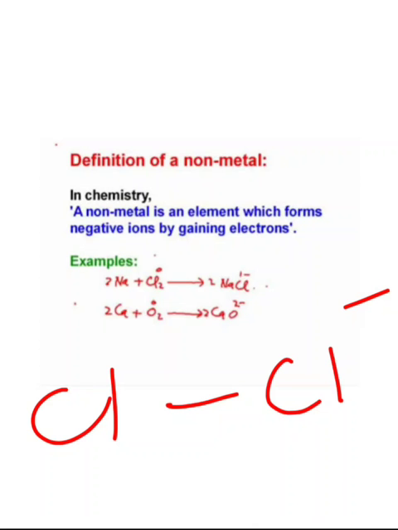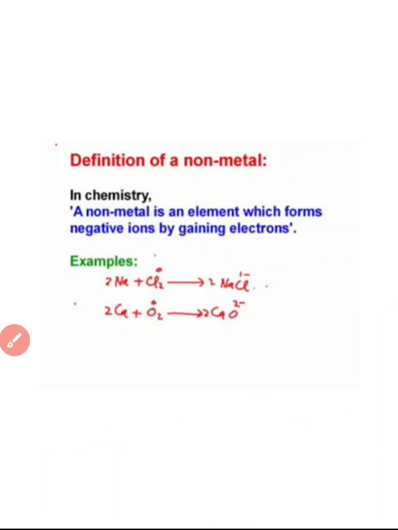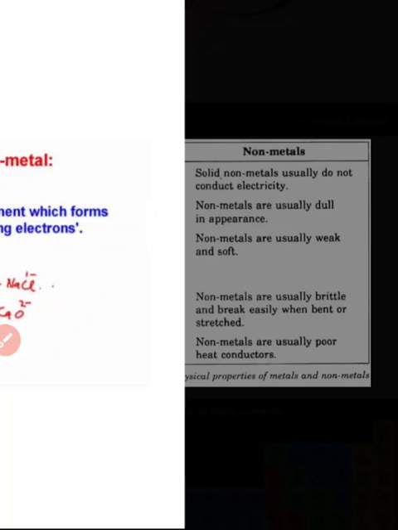For example, chlorine, fluorine, the halogen group, or the noble gases, all are non-metals. So the element which gains electrons and forms a negative ion is known as a non-metal. So we already discussed metals and non-metals. Now we have to compare the properties of metals and non-metals, that means some physical properties and chemical properties.